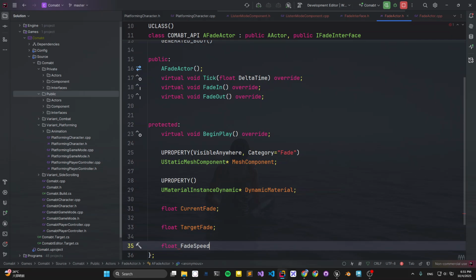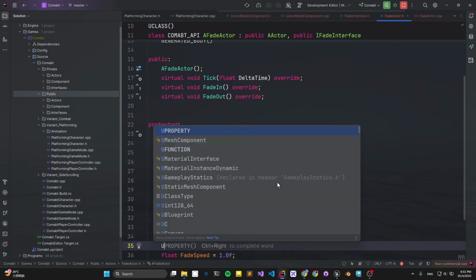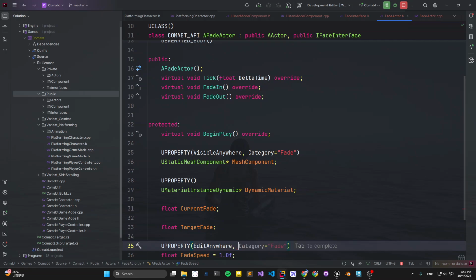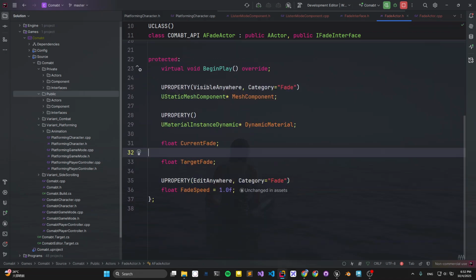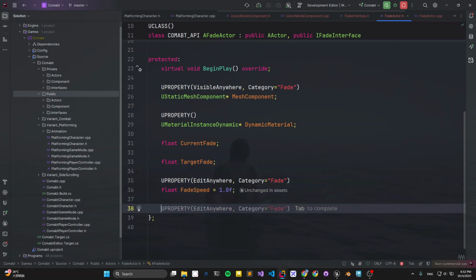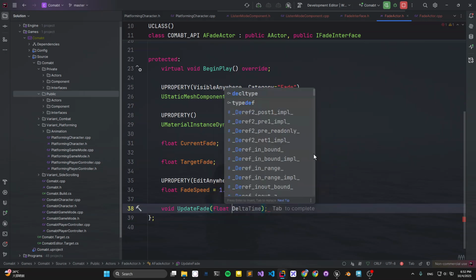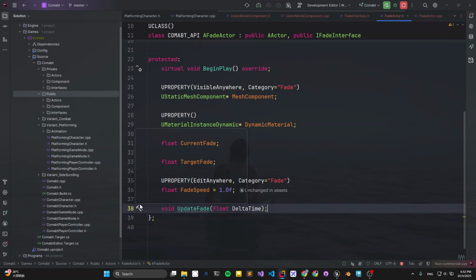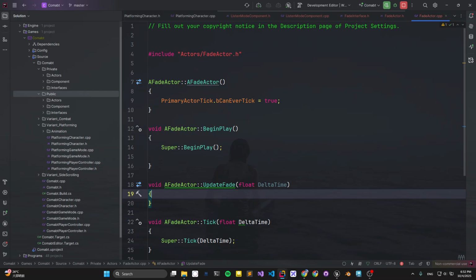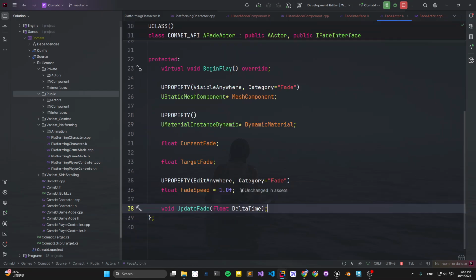We want, in the tick section, to interpolate it, so we give a default value. Here you probably add EditAnywhere, the category Fade. And I think that's probably it. Maybe we want to update this, give a parameter, update fade, the delta time. Let's just clear. Let's make it.